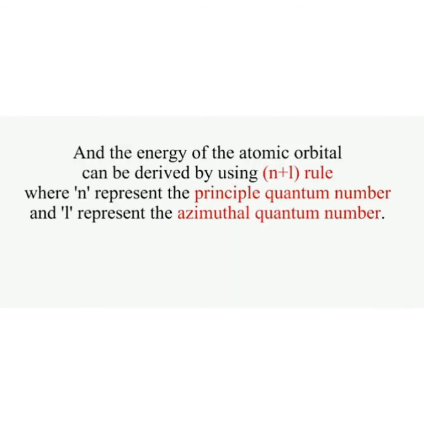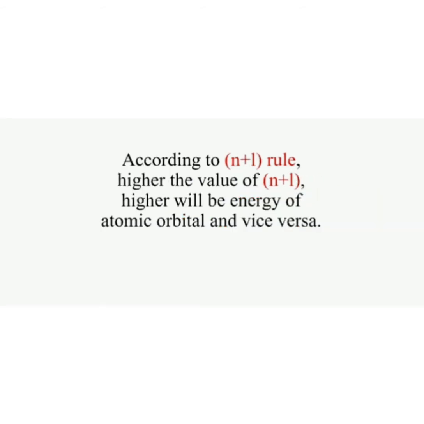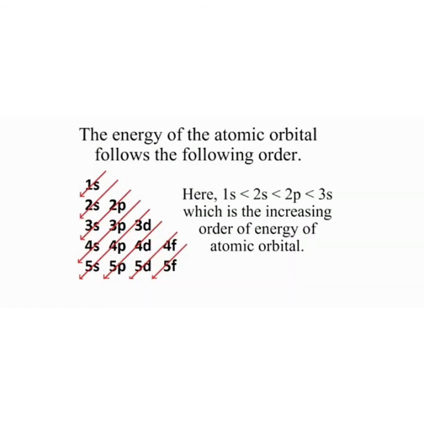The energy of the atomic orbital can be derived by using the n plus l rule, where n represents the principal quantum number and l represents the azimuthal or subsidiary quantum number. According to the n plus l rule, the higher the value of n plus l, the higher will be the energy of the atomic orbital, and vice versa.